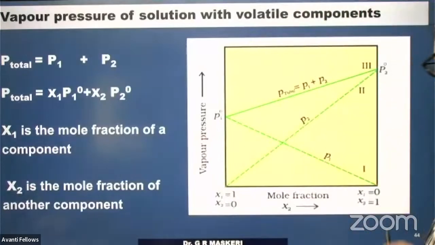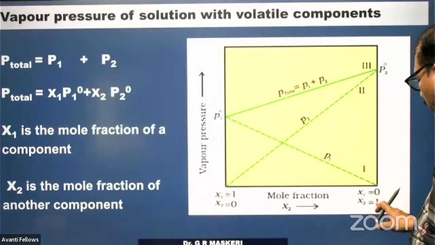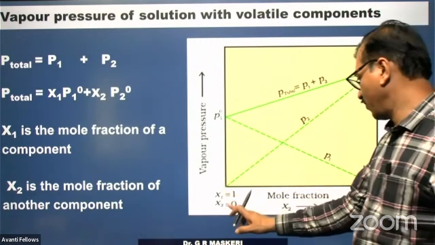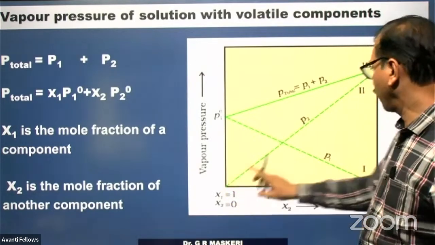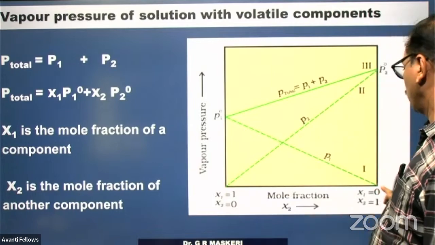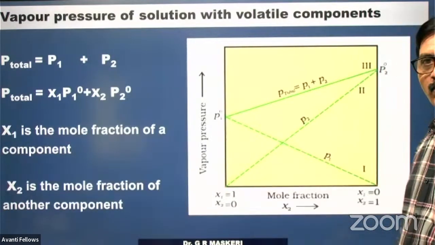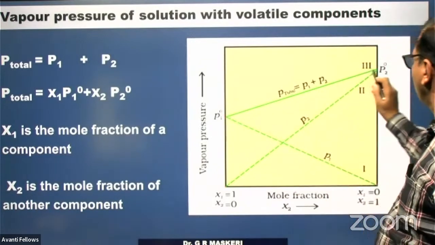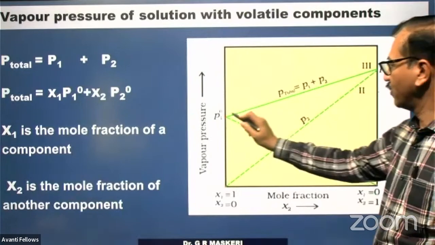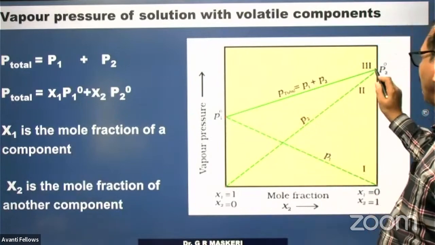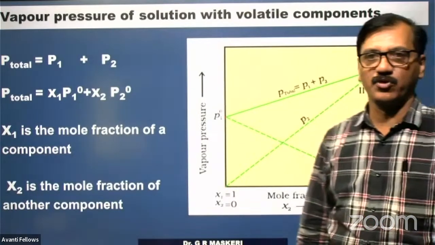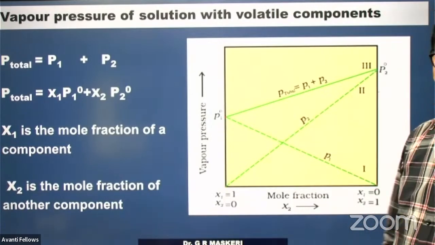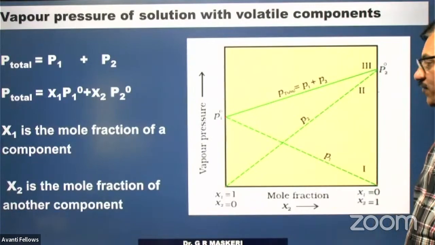Therefore, X2 also ranges from 0 to 1 here. This is X1 and this is P1. If you draw a line here, this is the vapor pressure of the solution at any composition. This is what we can understand from the graphics.